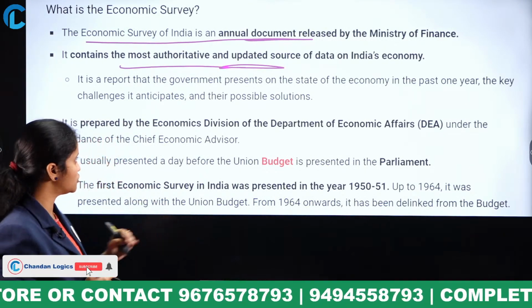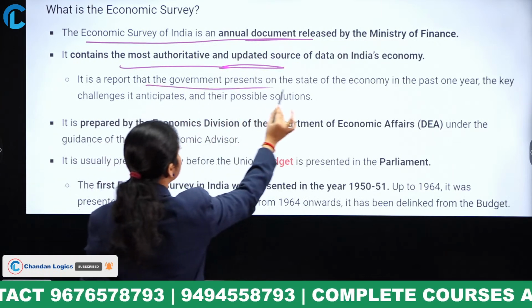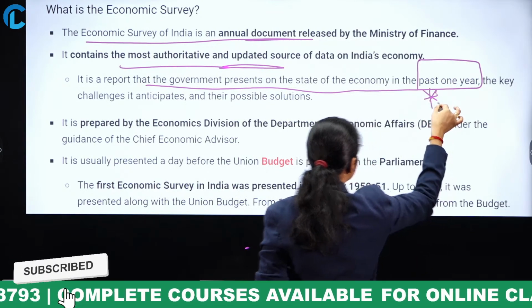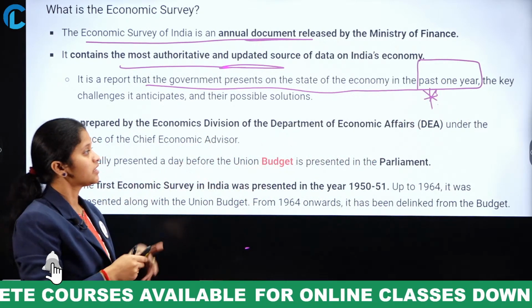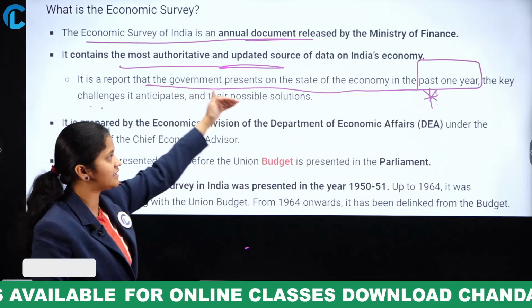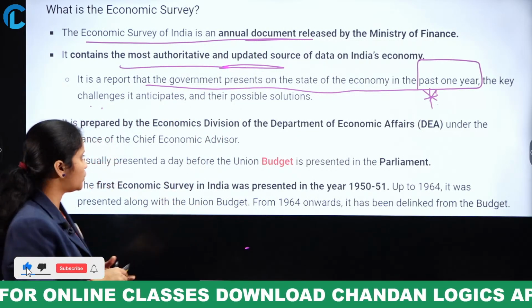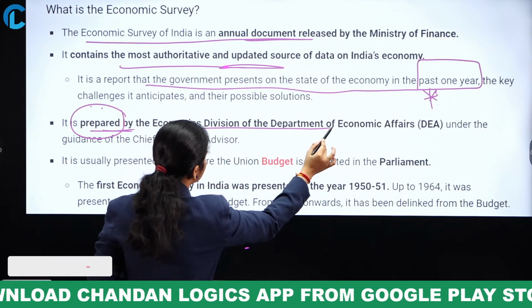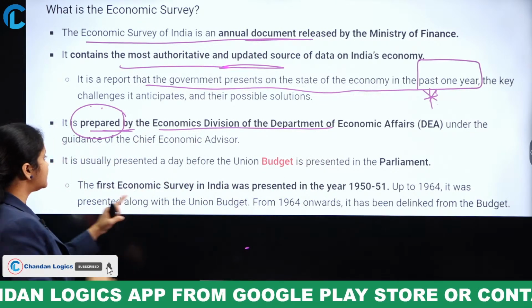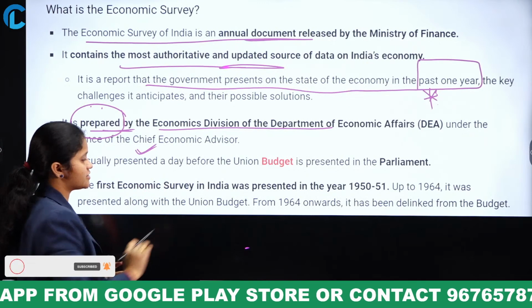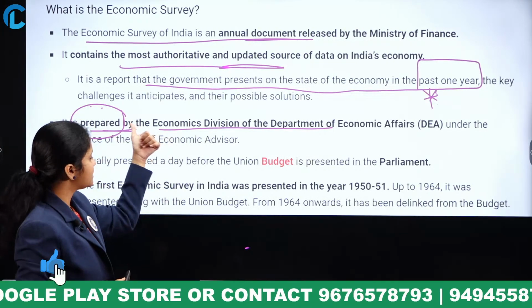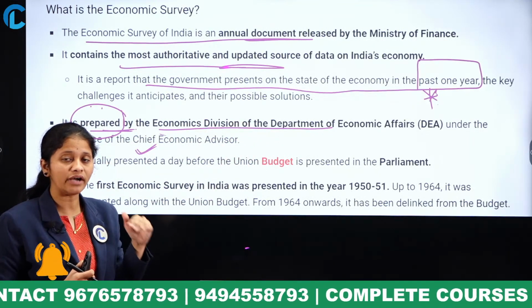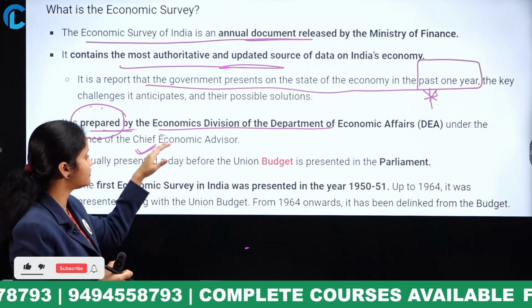It is a report that the government presents on the state of the economy in the past 1 year. Concentrate on this terminology, past 1 year, and the key challenges it anticipates and their possible solutions too. Who prepares the economic survey? It is prepared by the Economics Division of the Department of Economic Affairs, under the guidance of the Chief Economic Advisor.